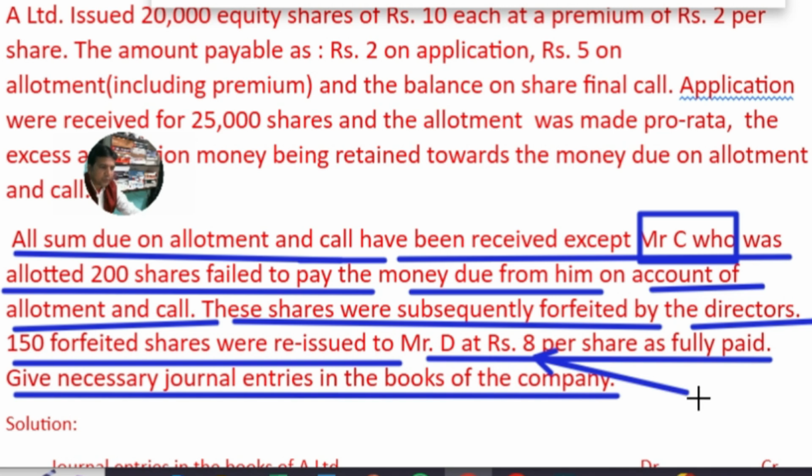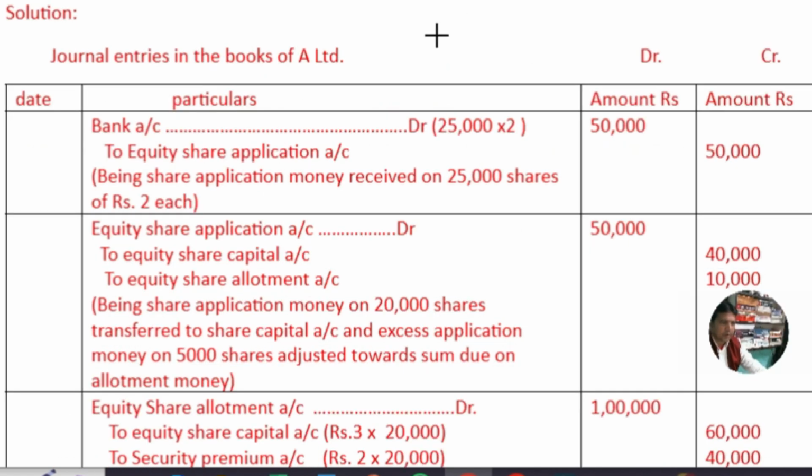Okay, so these are the questions. Now we have to pass the journal entries from the given questions in the books of the company. Let's see the solution. Journal entries in the books of A Limited. The company will receive application money, allotment money, and final call money, and these are the journal entries recorded.